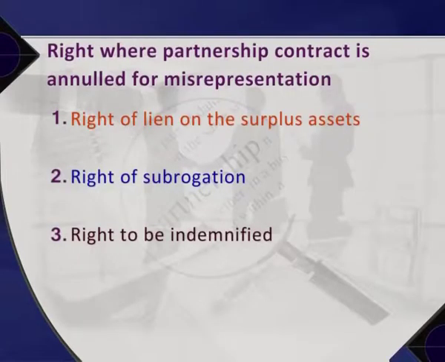In such a situation, if a partner pays off any of the creditors out of his own pocket, he steps into the shoes of that creditor, meaning he becomes a creditor to the firm for that amount. Right to be indemnified. He also has the right to be indemnified or covered by the partners guilty of fraud or misrepresentation against all the debts of the firm.